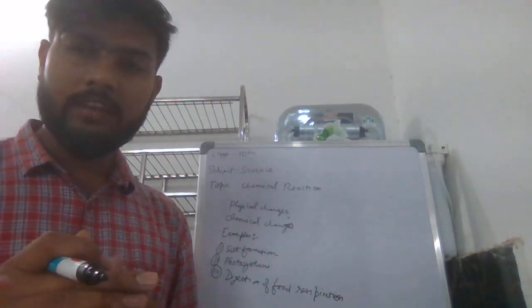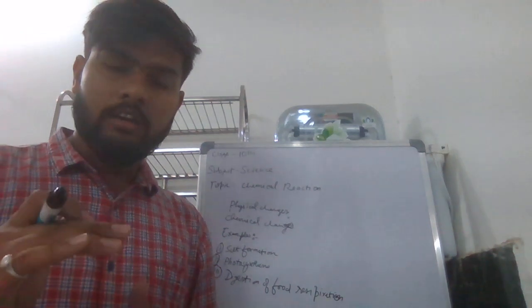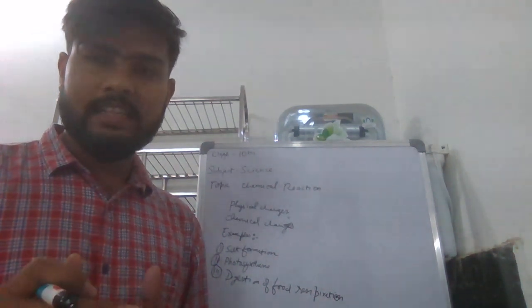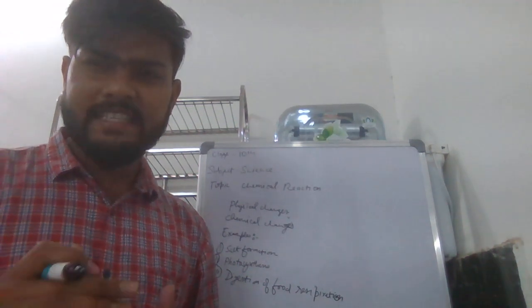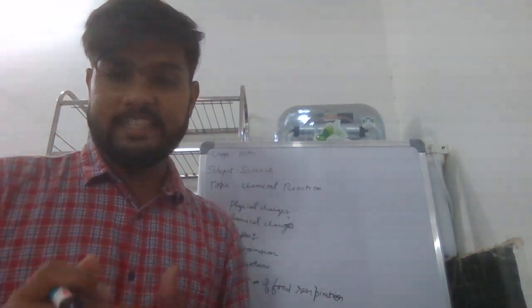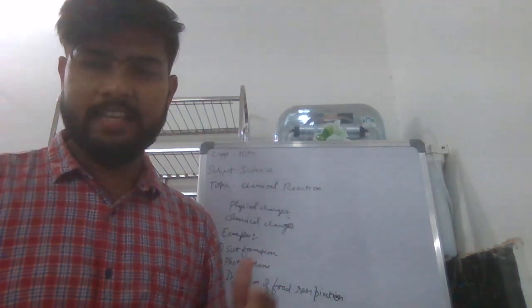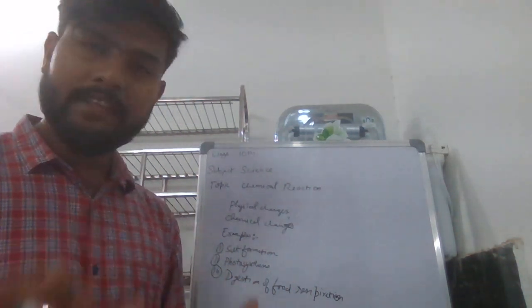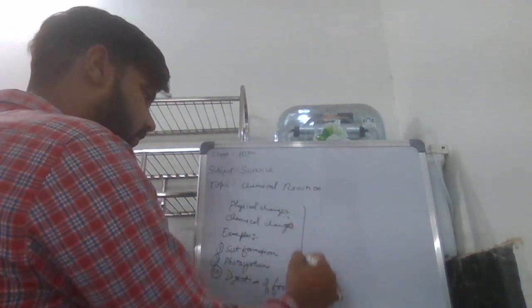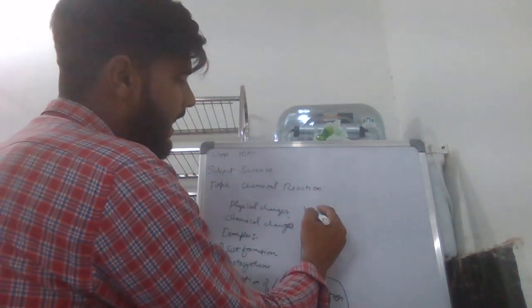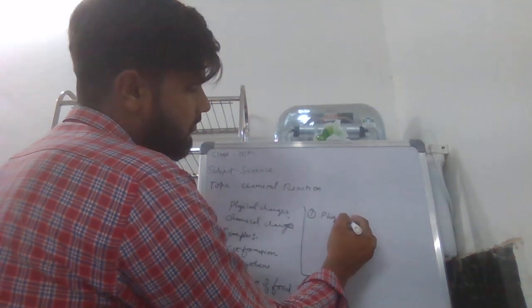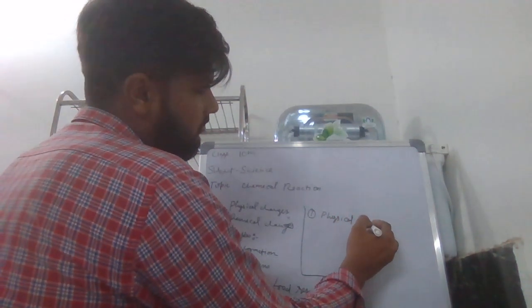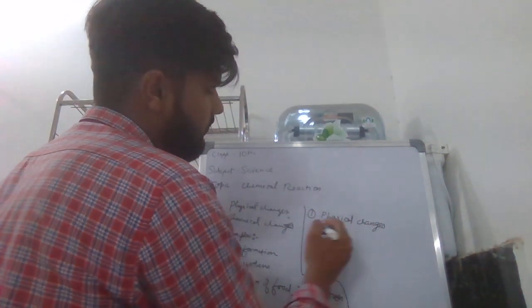We are talking about changes in color, state, shape and size, so it will be a physical change. For this the answer will be physical change.